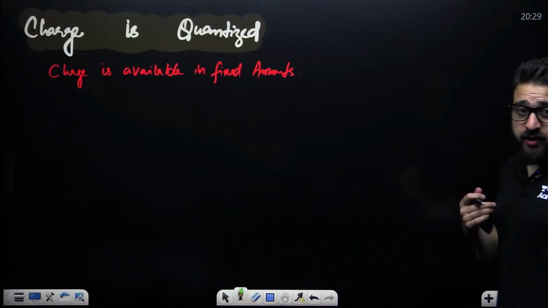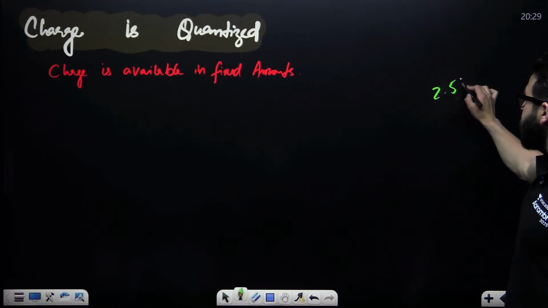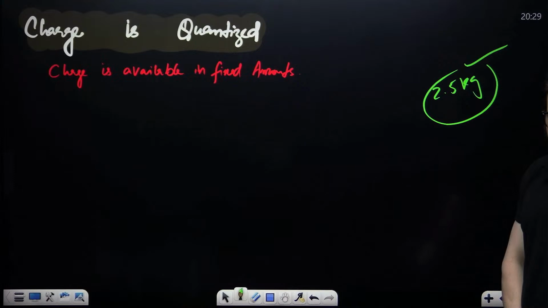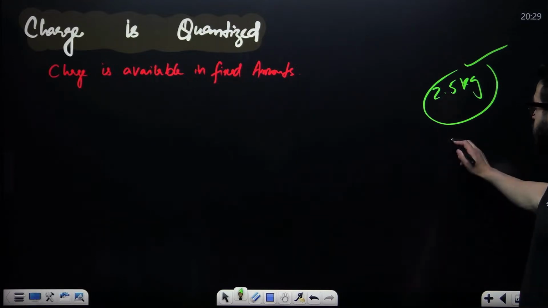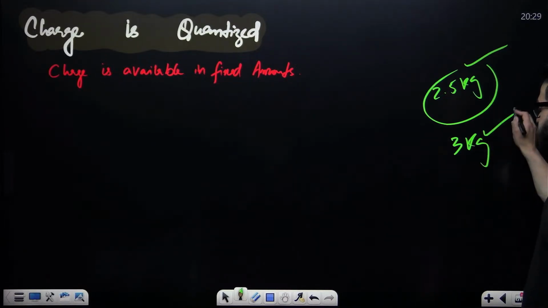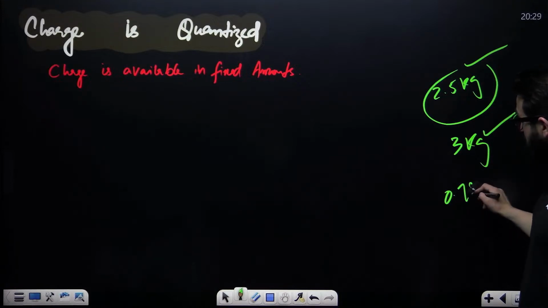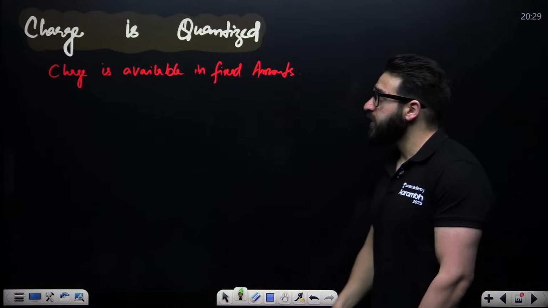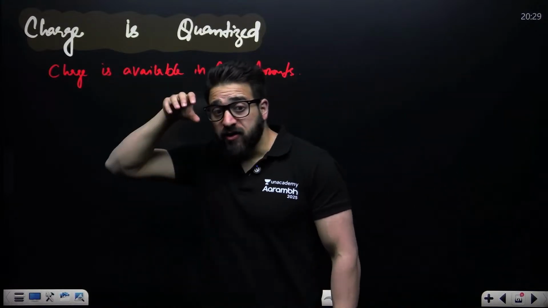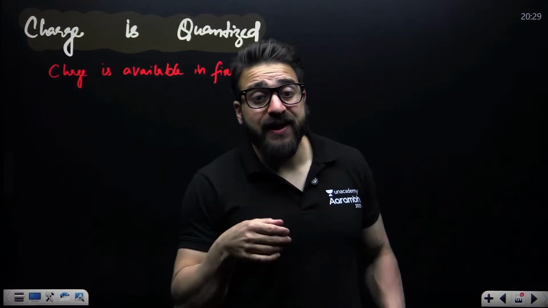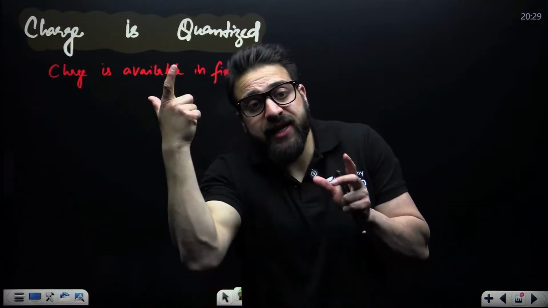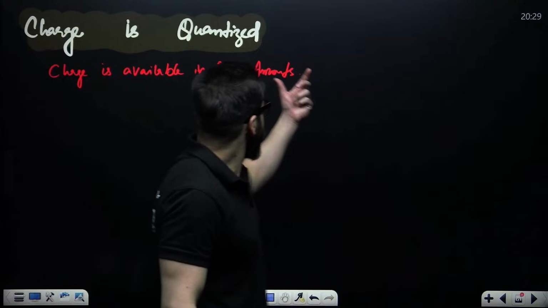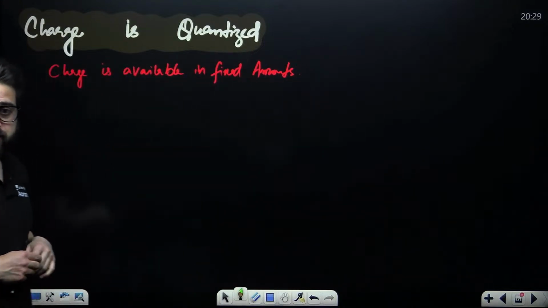Similarly, if you go to another shopkeeper, you ask him, give me 2.5 kg of rice. Is it possible? Yes. Give me 3 kg of rice. Yes. Give me 0.75 kg of rice. Yes. We say, when it comes to rice, it is available in random amounts. You can get the rice in any amount. But when it comes to the pen, that is available in fixed amounts. Similarly, we say charge is available in fixed amounts.